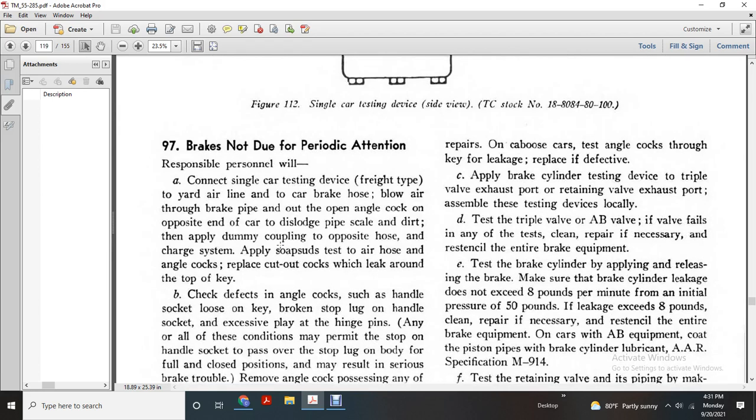97. Brakes due for periodic attention: the responsible person will connect the single car testing device to the car brake hose and blow out the air with the brake pipe. Open the angle cock at the opposite end to dislodge pipe scale and dirt, and supply with the dummy coupling on the opposite hose. Charging system applies soap suds to test the air hose, the angle cap, and the replaced cutout cocks for leaks around the top of the key.